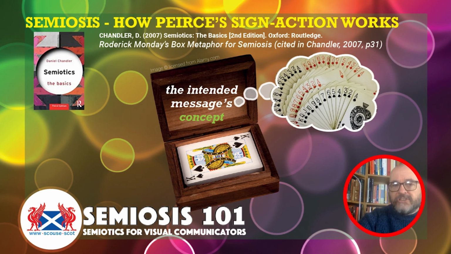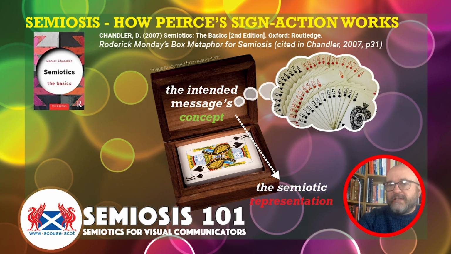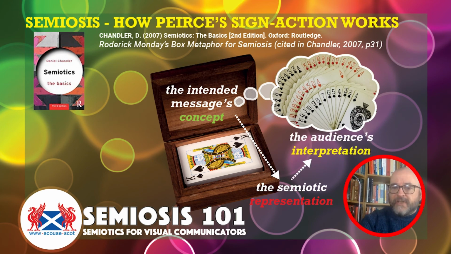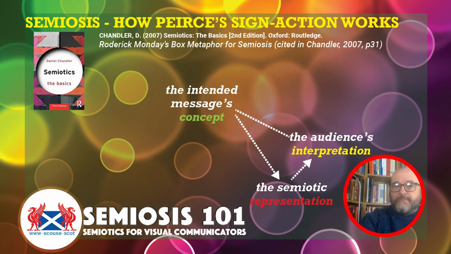So the intended message is the concept. The semiotic representation of that leads us to the audience's interpretation of that, which then leads us back to the concept, the intended message's concept. The intended message's concept leads us to the semiotic representation, leads us, if it's done effectively, to the audience's interpretation, which leads us hopefully back to the intended message we needed to get across.